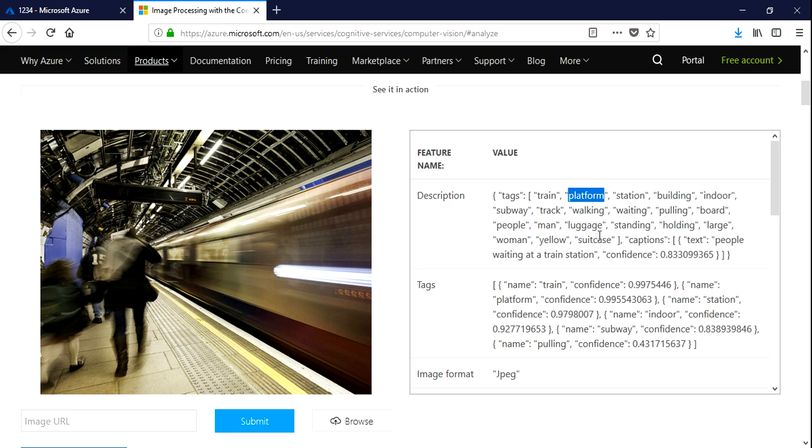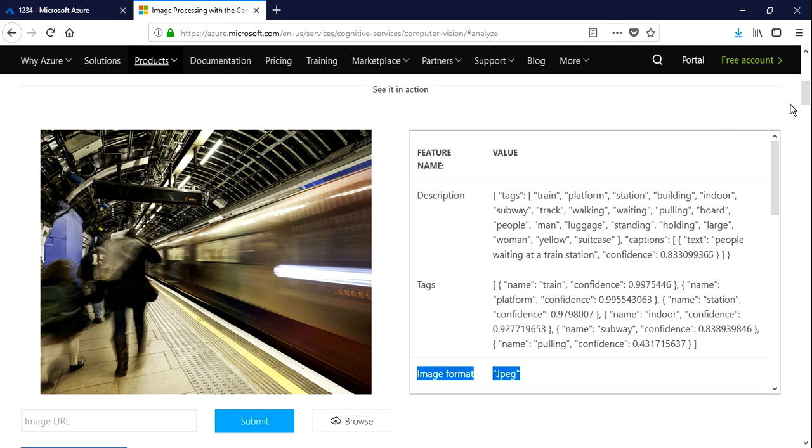And now this is actually true, right? There are so many things that it can capture, and the caption also shows that people are waiting at the train station. This is just absolute, right? What a perfection, I guess. And it also provides some confidence. Confidence is nothing but accuracy. It is 83.3 accuracy over here. Similarly, there are different kinds of tags over here. You can see subway, all those things, and even the JPG format it has captured. So this is a kind of analyzing the image.